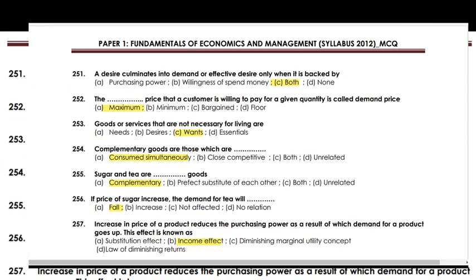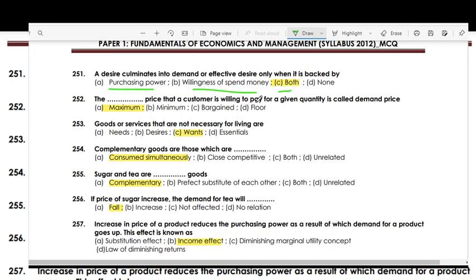A desire culminates into demand, or effective desire, only when it is backed by both purchasing power and willingness to spend money. The maximum price that a consumer is willing to pay for a given quantity is called demand price.